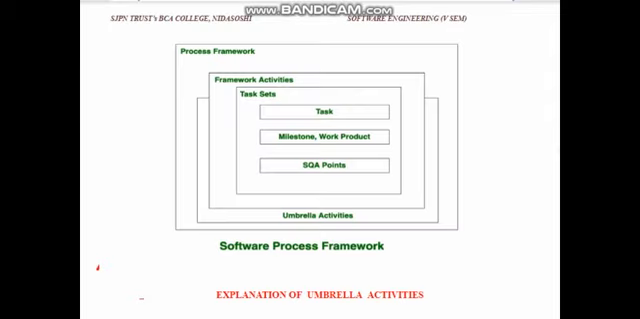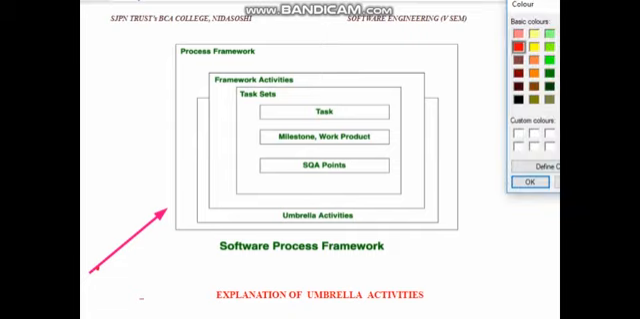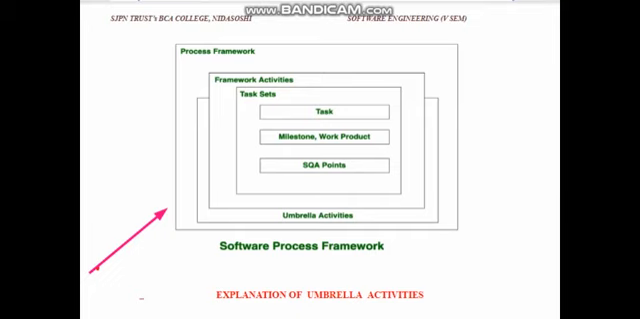Alright, you can see there is one more architecture, which is quite small, the outer view of that main architecture. So what is our software process framework? It will have a set of activities, called framework activities. Each activity will have some actions. Each action is performed by using some tasks.